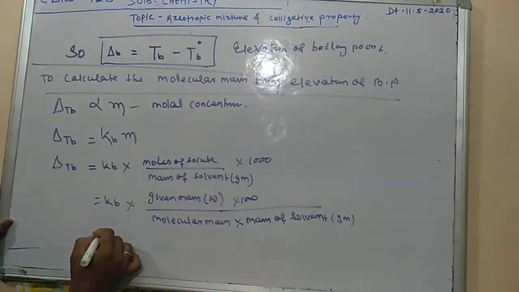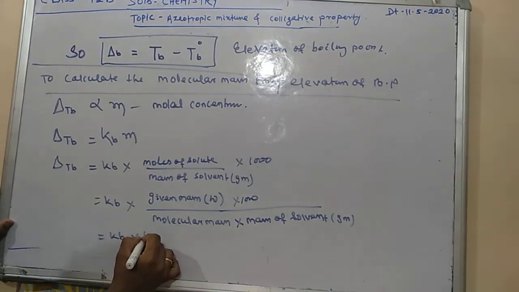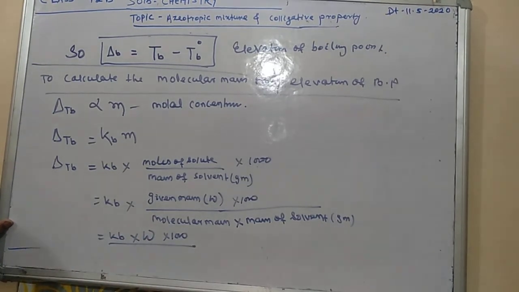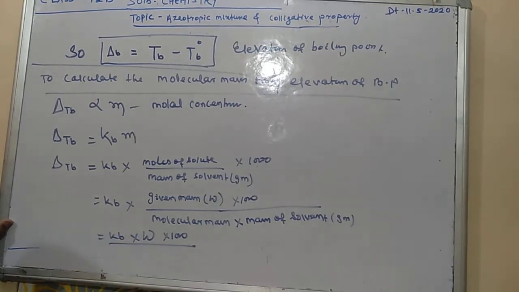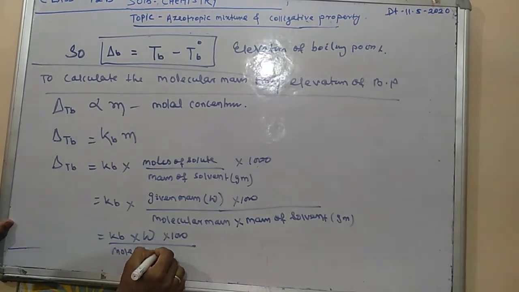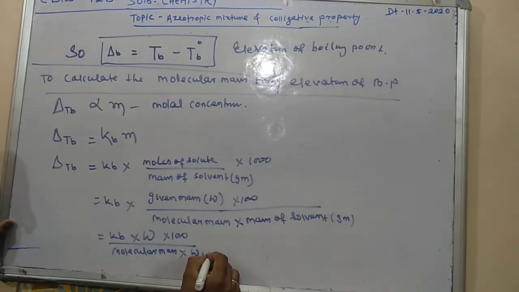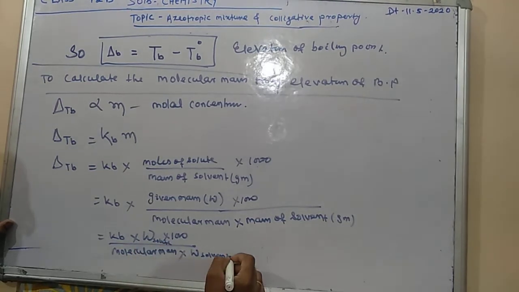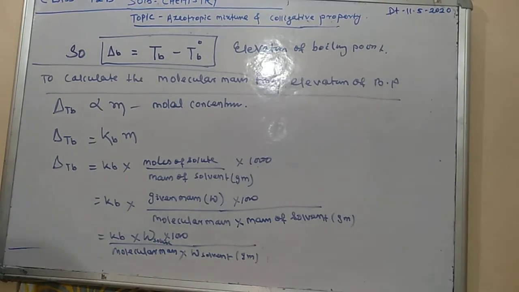In short, you can write Kb into W, that is your weight, into 1000 divided by, that equals your molecular mass into mass of the solvent in gram. You write solute here and solvent there.